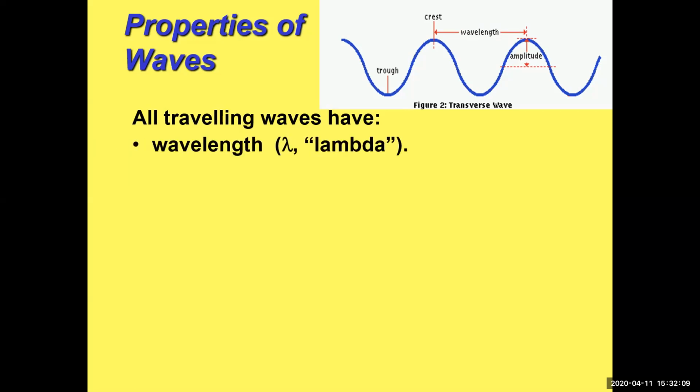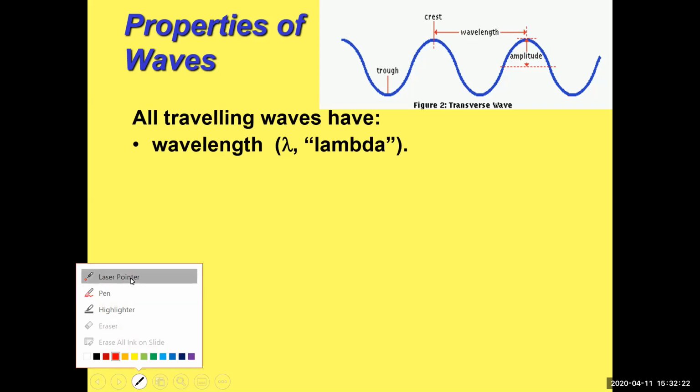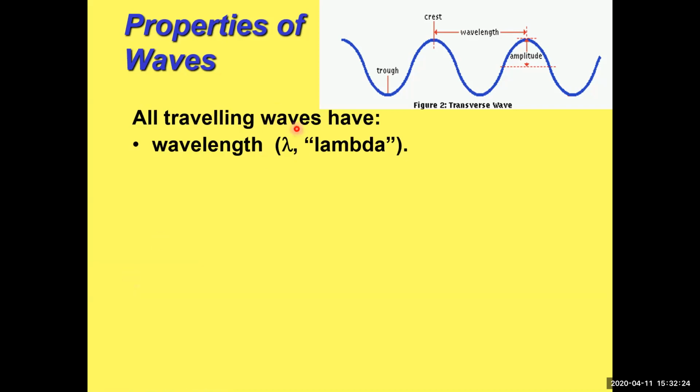So traveling waves have a wavelength, and we always use that letter there. Let me get a little pointer here. The letter we use here is a Greek letter, and it's pronounced lambda, if you have a better accent than I do, and that is the wavelength symbol.